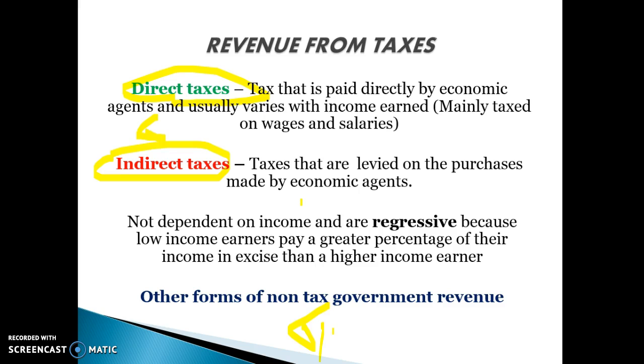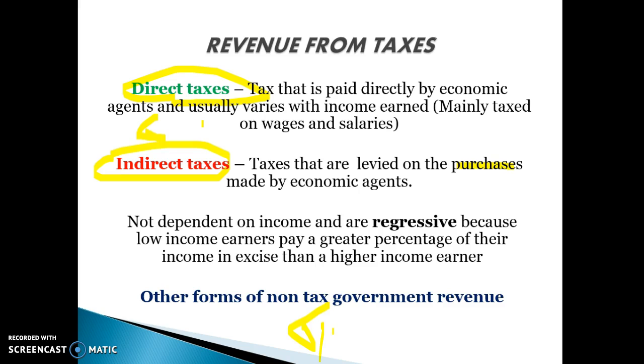So direct taxes. The definition of a direct tax is a tax that is paid directly by economic agents and usually varies with income earned. So it's taxes paid on the incomes of consumers or producers, and it's paid directly by agents depending on their level of income. It's mainly taxed on wages and salaries. Then we've got indirect taxes. Indirect taxes are levied on purchases made by economic agents. So one is on the income of economic agents, consumers and producers. The other is on purchases by economic agents.